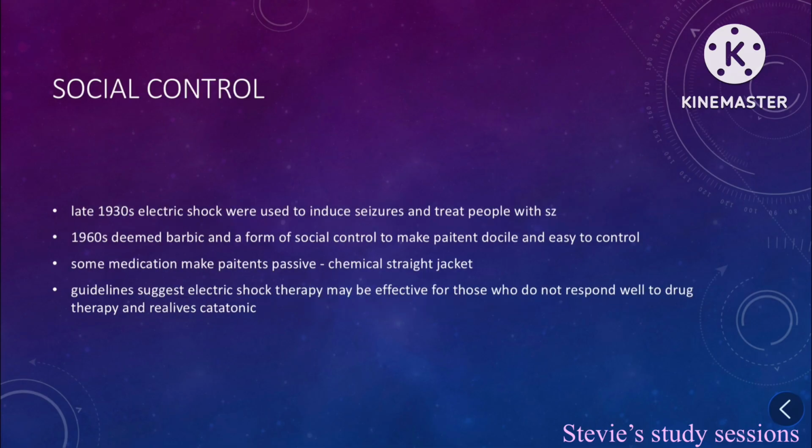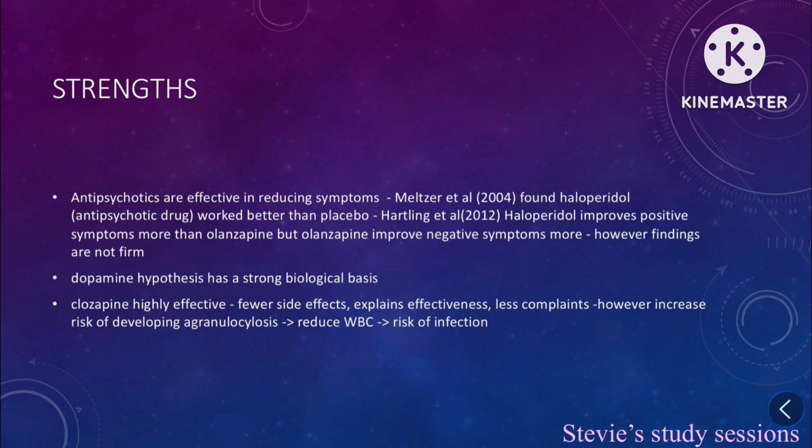In the 1930s, electric shocks were used to induce seizures and treat people with schizophrenia. In the 1960s, this was deemed barbaric and a form of social control to make the patient docile and easy to control. Some medication makes patients passive and therefore are known as chemical straitjackets. Guidelines suggest that electric shock therapy may be effective for those who do not respond well to drug therapy. However, it can be said that drugs and shock therapy are just another form of social control for a different way of thinking.